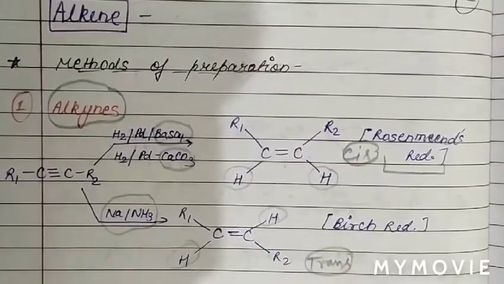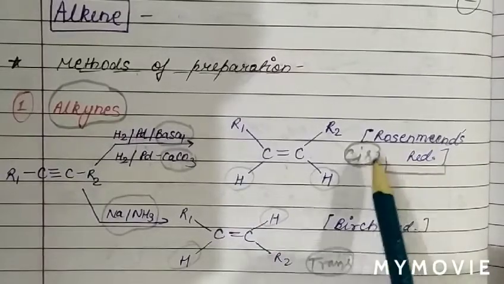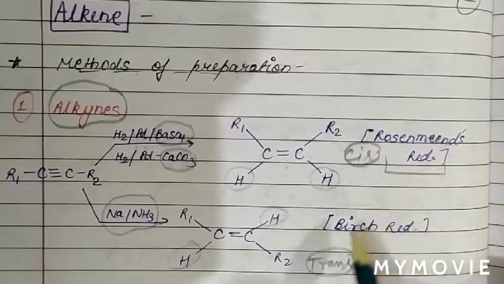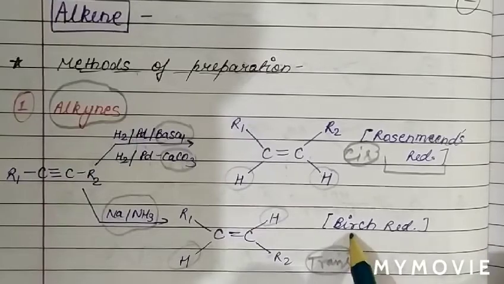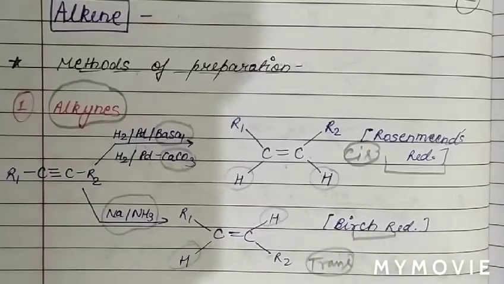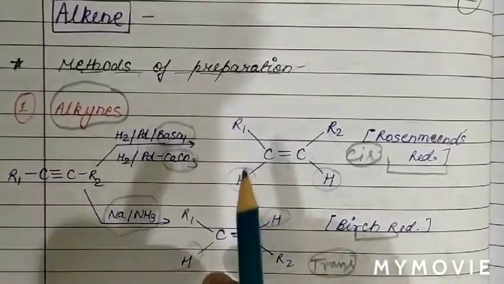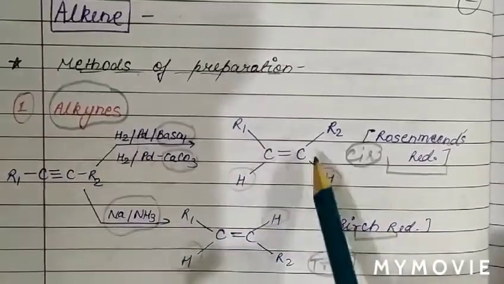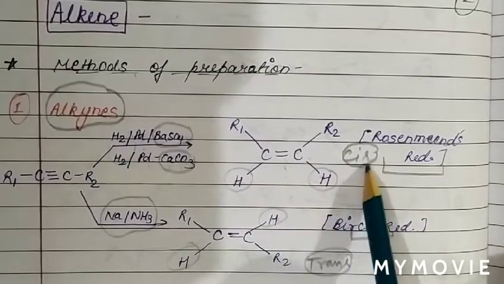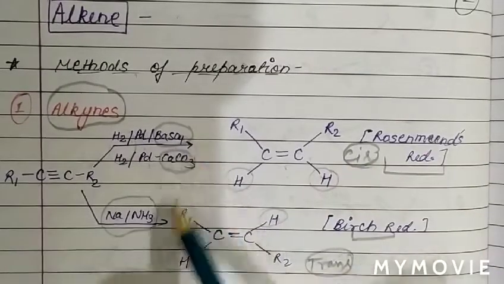Cis and trans are the geometrical isomers. The cis product forms in Rosenmund reduction, while the trans formation is in case of Birch reduction. So this reaction we call Birch reduction. Now we have prepared the alkene from alkyne. One gives cis alkene and one gives trans. Reagents are different.